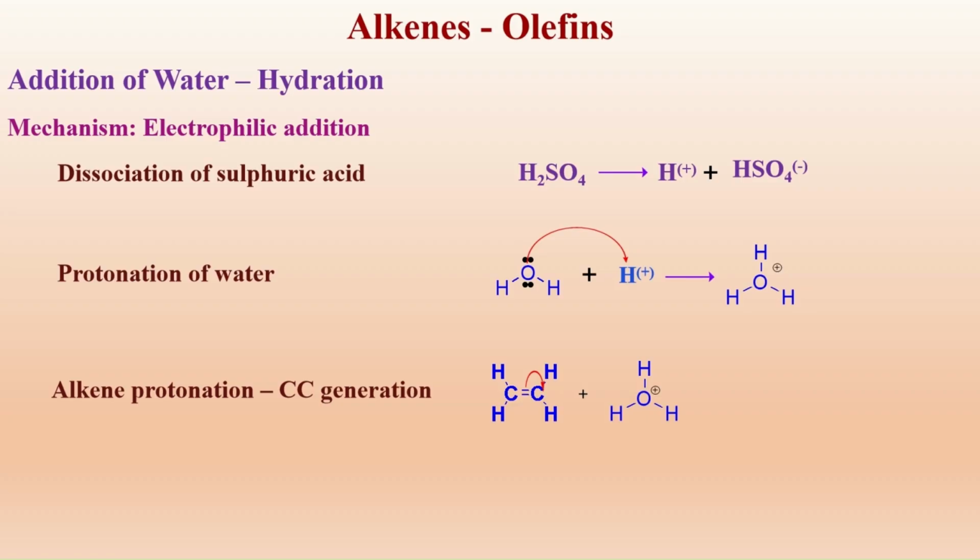As these electrons move towards this carbon, it gains electron richness. The other carbon which has lost the electrons gains electron deficiency. One carbon is electron rich and the other is electron deficient. That's why there is induced polarization in this molecule temporarily. This temporary polarization that occurs in the presence of an electrophile is called the electromeric effect.